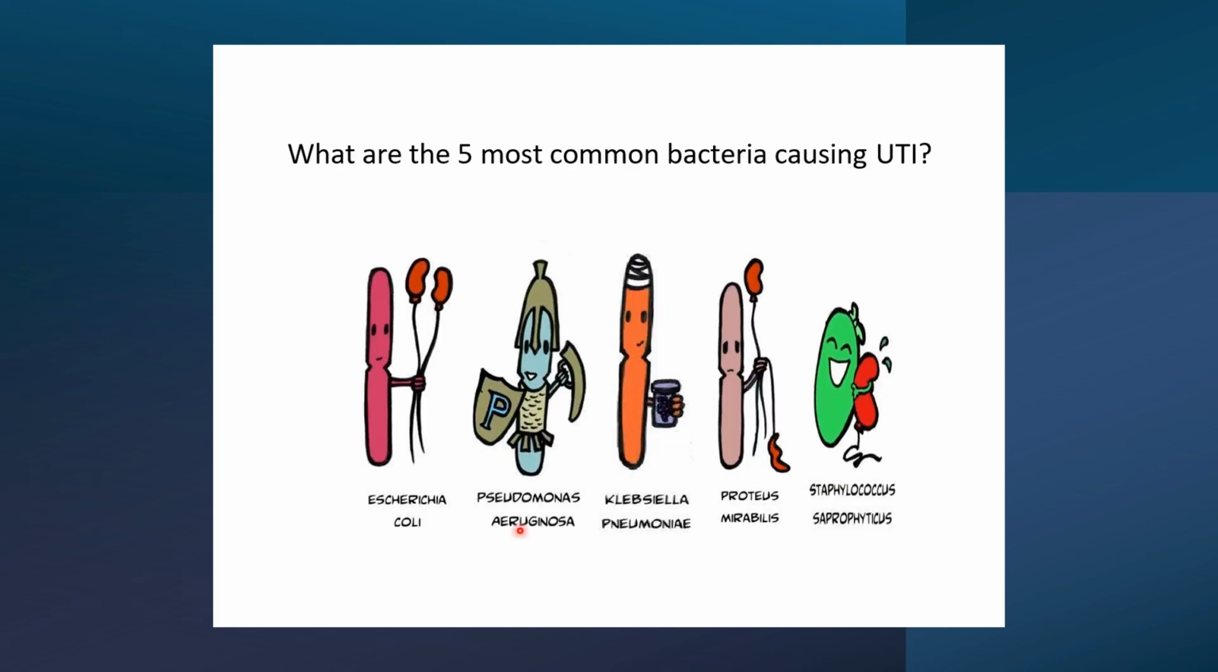We'll be discussing the 5 most common bacteria that cause UTIs, 4 of which are actually gram-negative bacteria, and only Staphylococcus saprophyticus being the gram-positive. We'll discuss high-yield information about each and how you can identify and distinguish. But always remember that E. coli is going to be the most common causative agent.